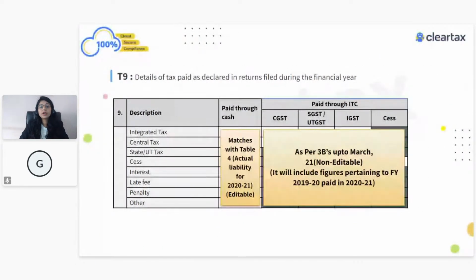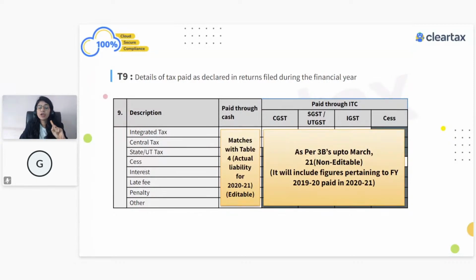And when we talk about table number 9, there is a tax payable and there are tax payments. These are auto-computed fields, and there might be a possibility that your payable and paid have a difference. Here there is also one more column called tax payable. Tax payable is auto-populated and it should exactly match what is coming from your table number 4. So the tax payable should match. This is the second checklist we are referring to here.